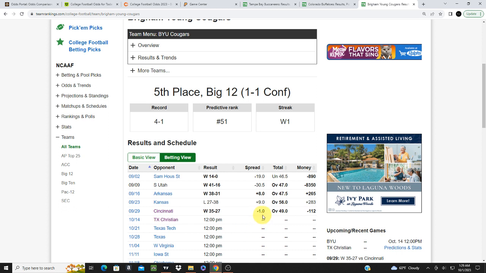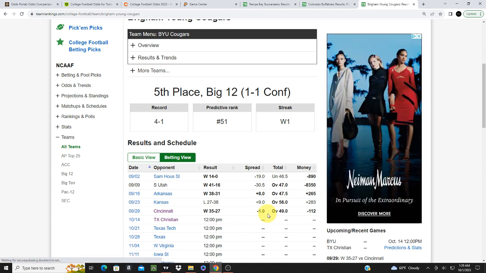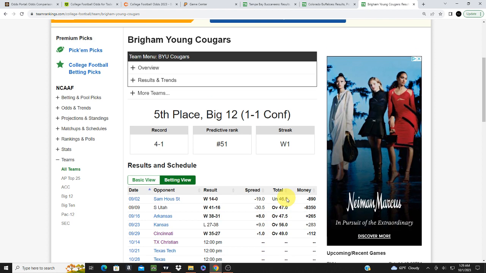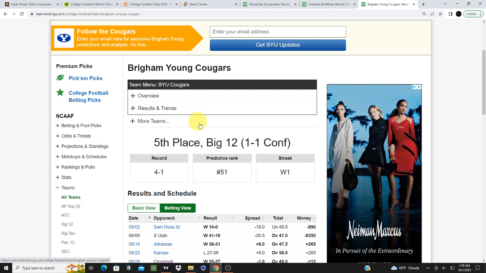Now, at the end, obviously, we saw the result. BYU closed as the favorite. But for the majority of the day, Cincinnati was a favorite. So that was like an overreaction. That's why I ended up taking BYU in that matchup, because BYU came off of a loss, but prior to that, they were playing really good football. Okay, so there was value to take BYU in that matchup. So this would be considered an overreaction for Cincinnati.